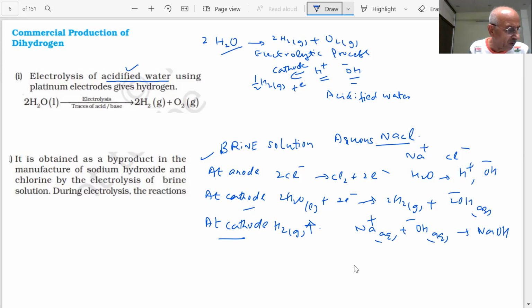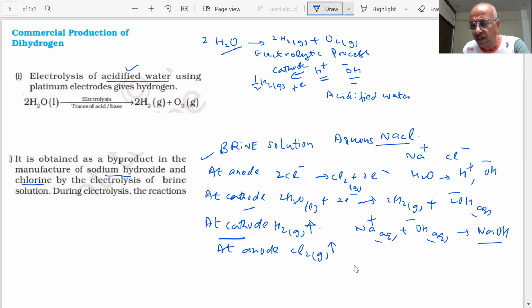So sodium hydroxide is obtained as a byproduct, and chlorine gas, Cl2, is obtained at the anode. So this is one of the ways used for the preparation of dihydrogen gas.